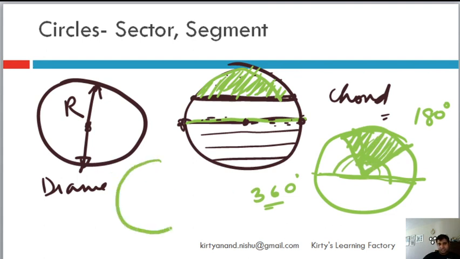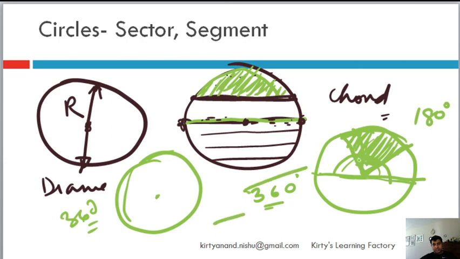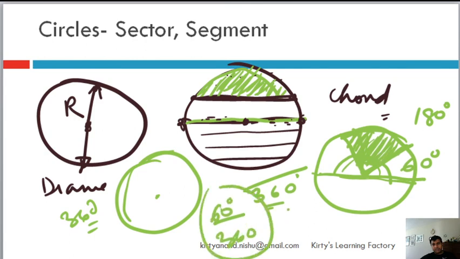So a circle is nothing but, when we do the full sector, then basically the circle is also a sector, but with 360 degrees. This is a sector with whatever the size of the angle is. So if you have to find the area of a sector, for 360 degrees, whatever is the area of the circle, you just, for example, this is 60 degrees right here. So the area of this sector will be 60 degrees by 360 degrees into whatever is the area of the circle. And what is the area of the circle we will cover later, but just understand from a concept point of view.